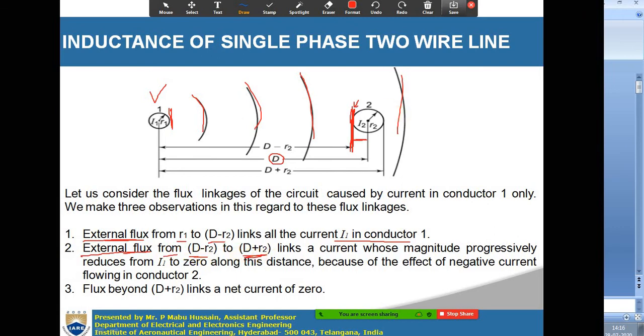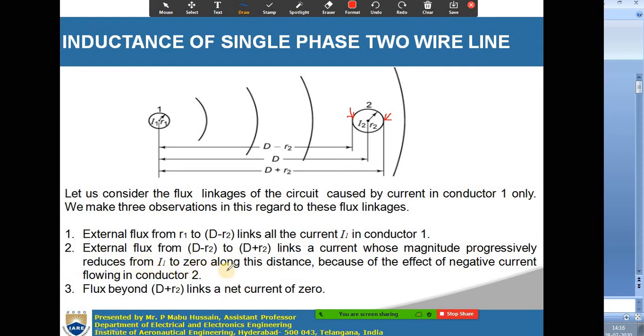The second observation is the external flux from D minus R2 to D plus R2. D minus R2 is nothing but the surface of conductor 2, and D plus R2 is the far side of it.